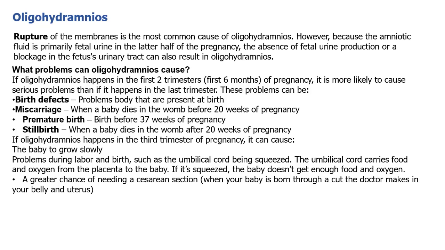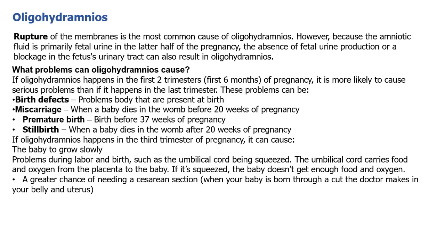If oligohydramnios happens in the second trimester, that is the first 6 months of pregnancy, it is more likely to cause serious problems than if it happens in the last trimester. Basically, these problems are birth defects, miscarriage, premature birth, and stillbirth.